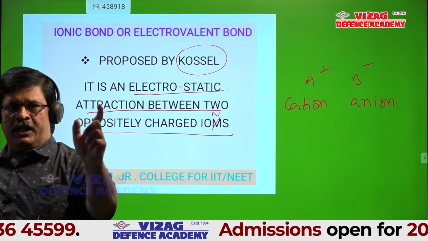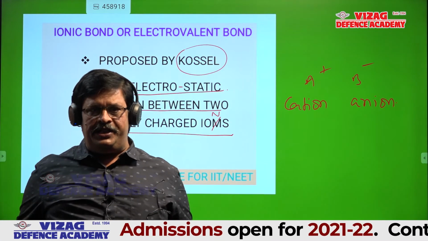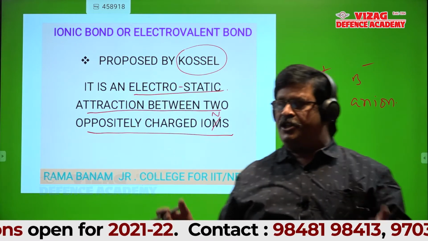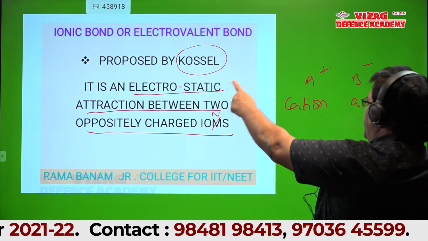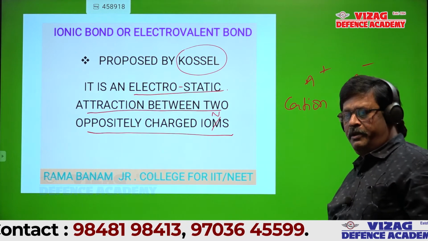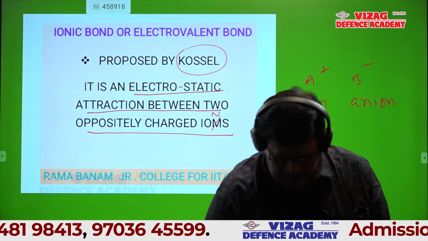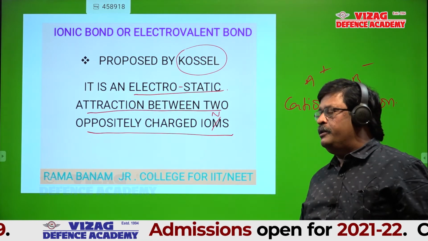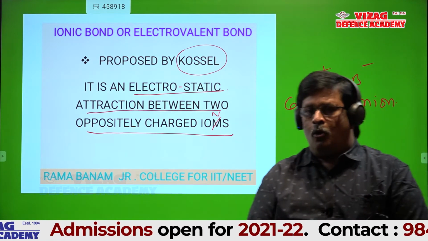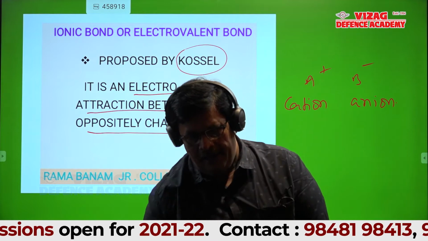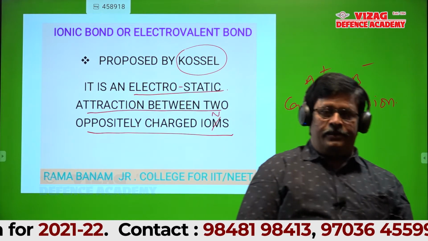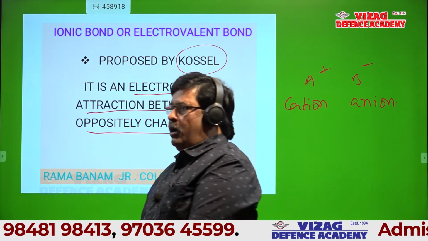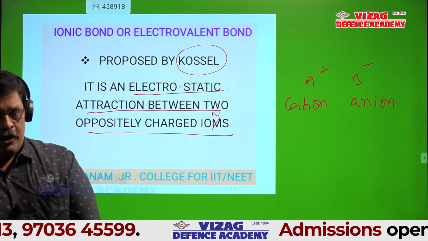That electrostatic attraction between two oppositely charged ions is called an ionic or electrovalent bond. That may be between A plus B minus, A plus B2 minus, A2 plus B minus, A3 plus B3 minus. Forget about the valencies. If two oppositely charged ions approach each other, definitely there exists a strong electrostatic attraction. That strong electrostatic attraction between two oppositely charged ions is called an ionic or electrovalent bond, which was proposed by Kossel. Okay? Write in your notes first.